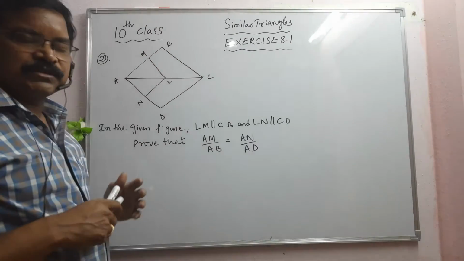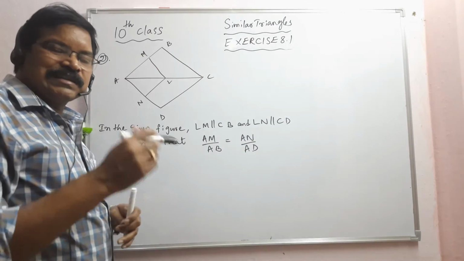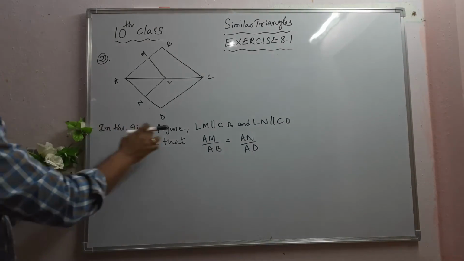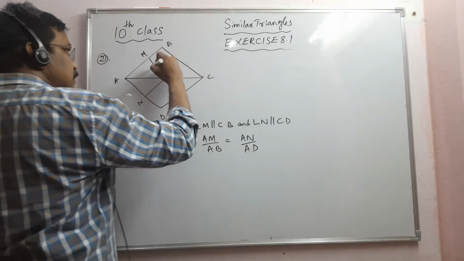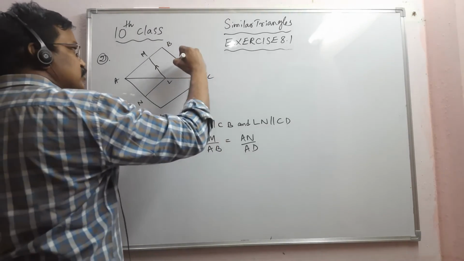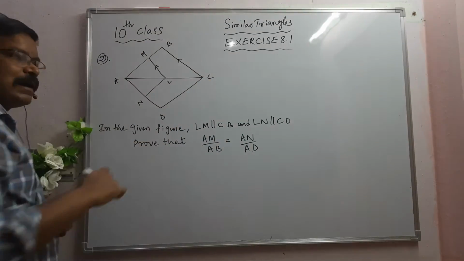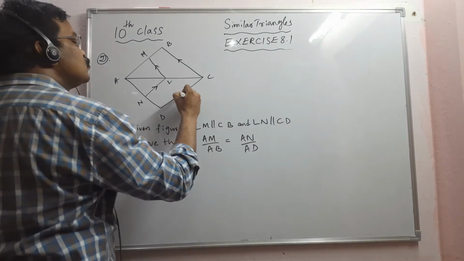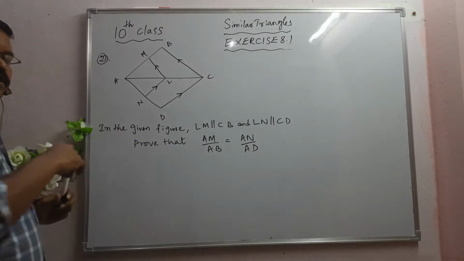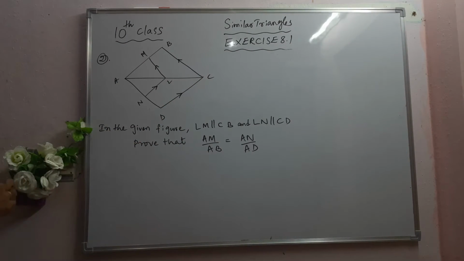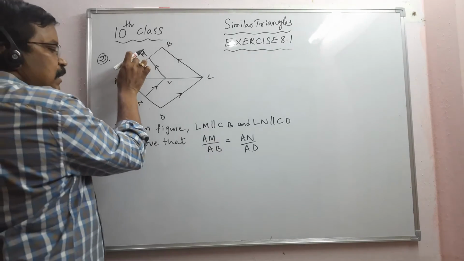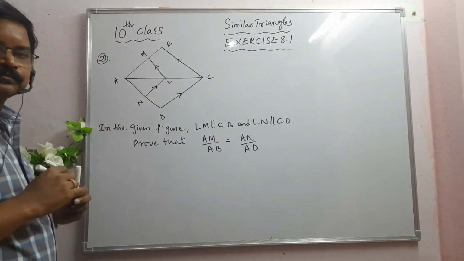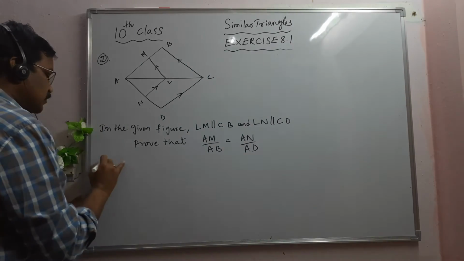This is the second sum in exercise 8.1 for AP students and the second sum in exercise 6.2 for CBSE students. See, in the given figure, this LM is parallel to CB. These two are parallel lines, and LN is parallel to CD. This LN and CD are parallel. So prove that AM by AB is equal to AN by AD. Okay, good.